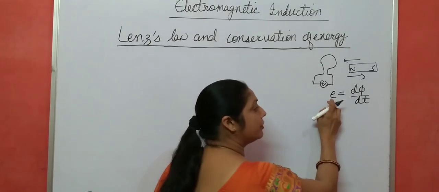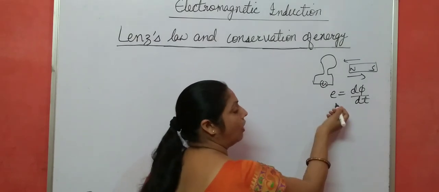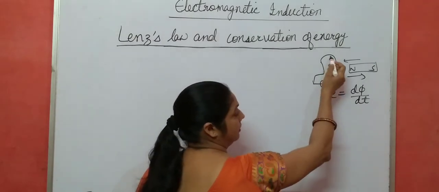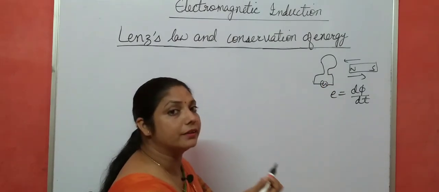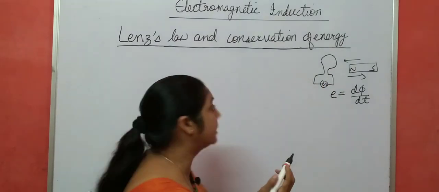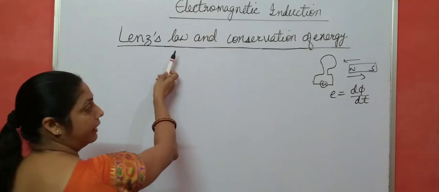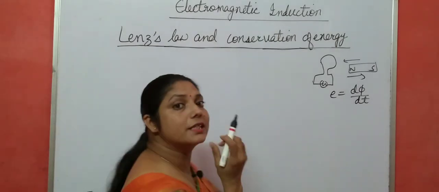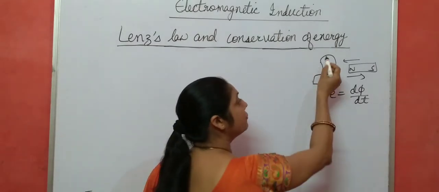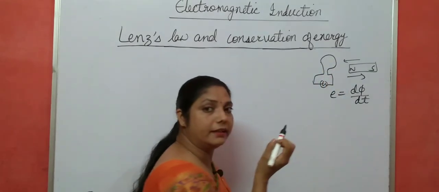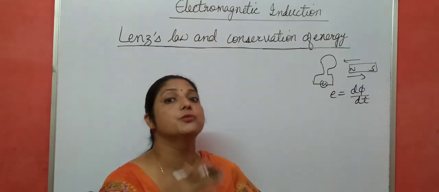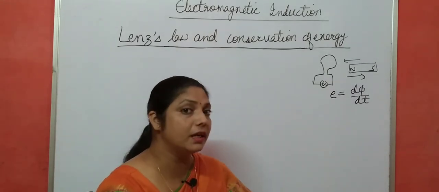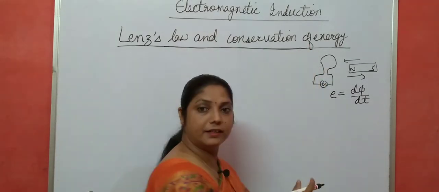What is the direction of this induced EMF or induced current? This direction was given by Lenz's law. According to Lenz's law, the direction of induced EMF or current is such that it opposes the cause which produces it. What is the main cause? Change of magnetic flux.